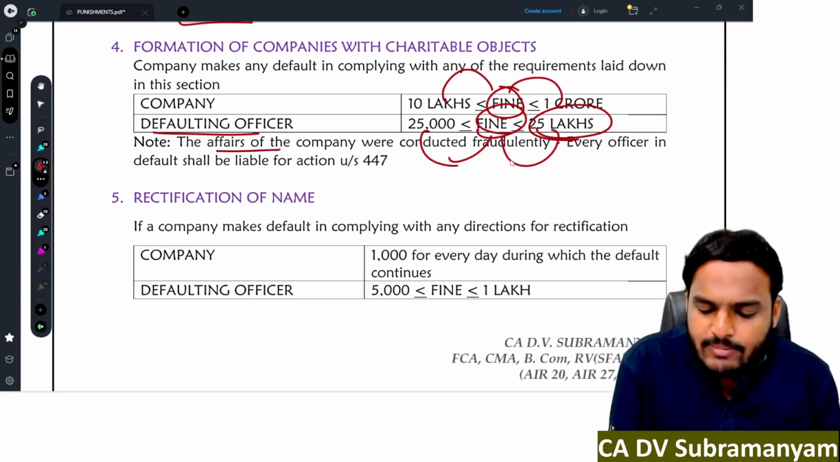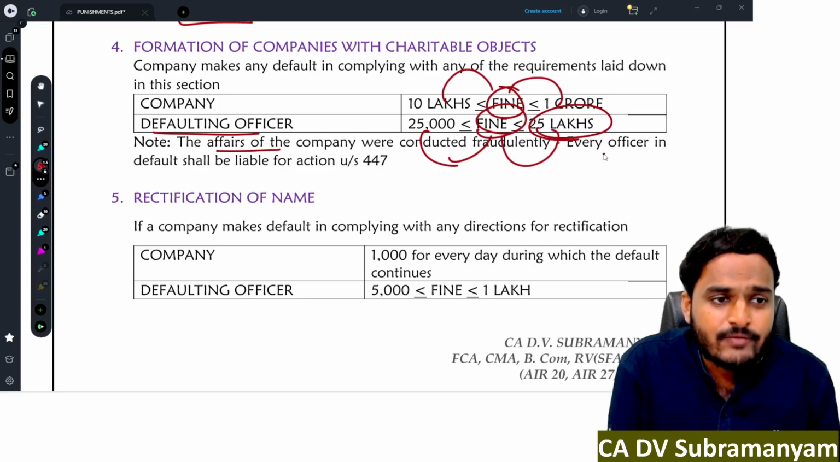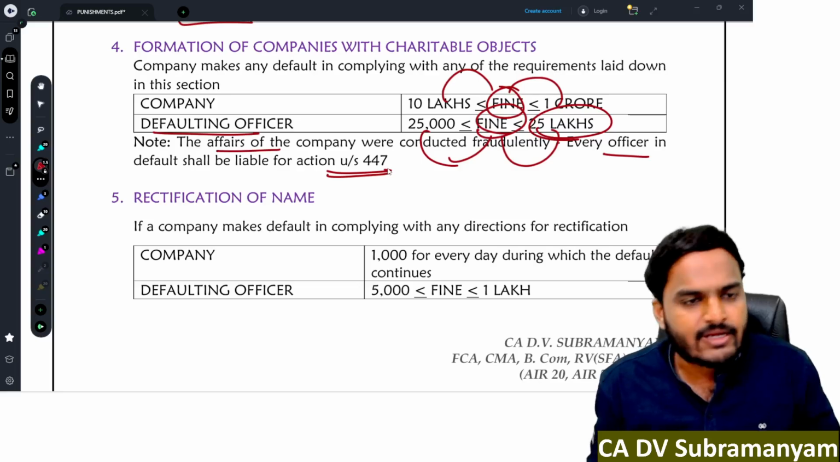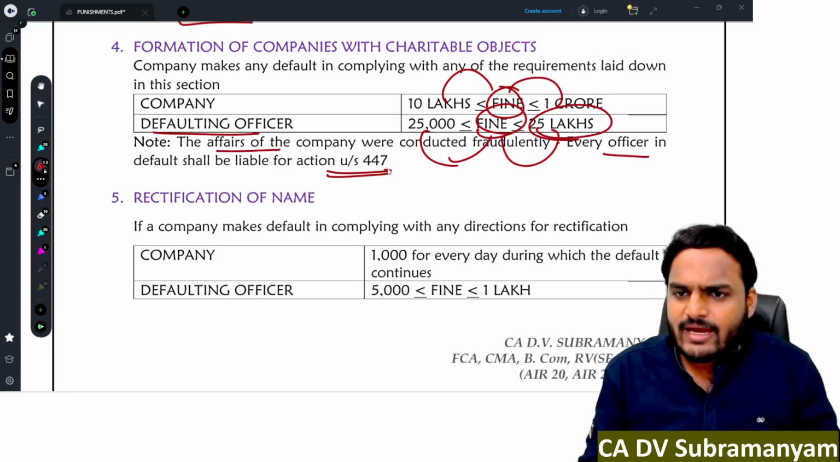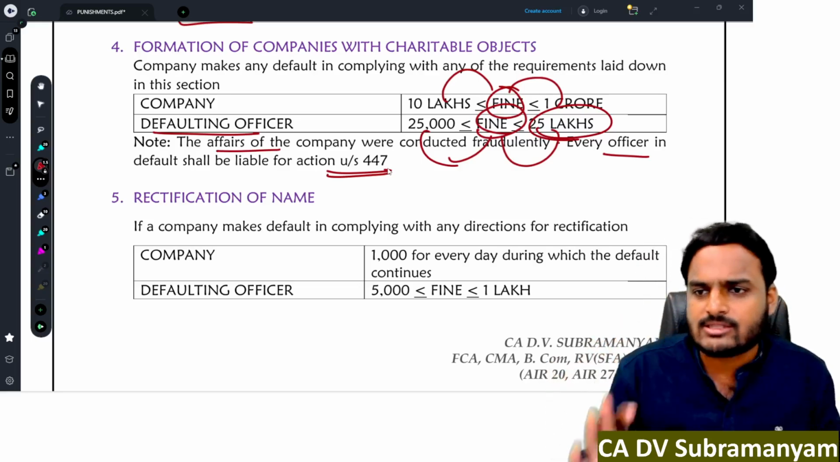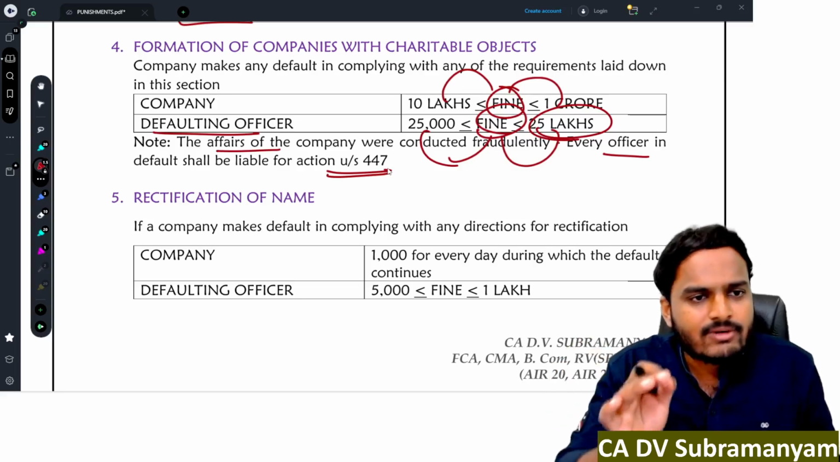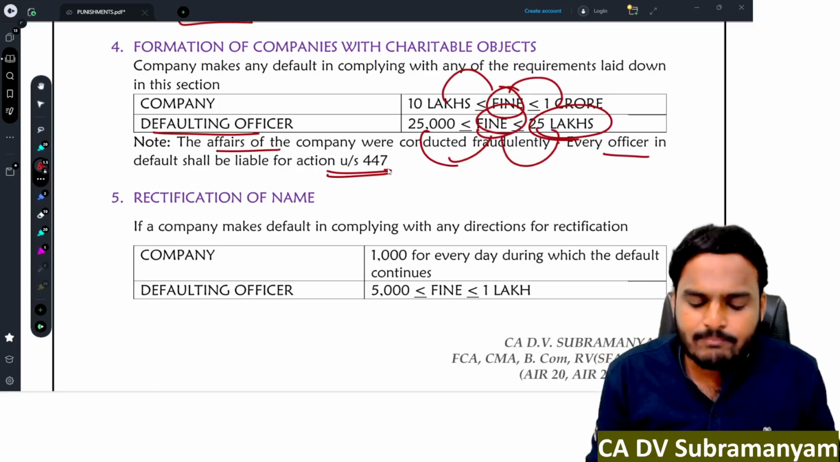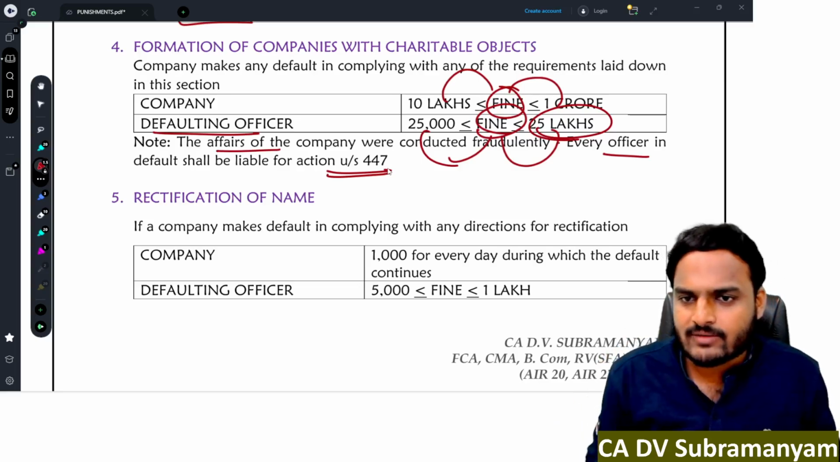Suppose the affairs of the company were conducted fraudulently, then every defaulting officer shall be liable for action under section 447. See, in the entire Companies Act, wherever you read the word fraud, immediately section 447 comes into the picture. The person whoever commits fraud, whoever conducts affairs in a fraudulent manner will get punishment under section 447.